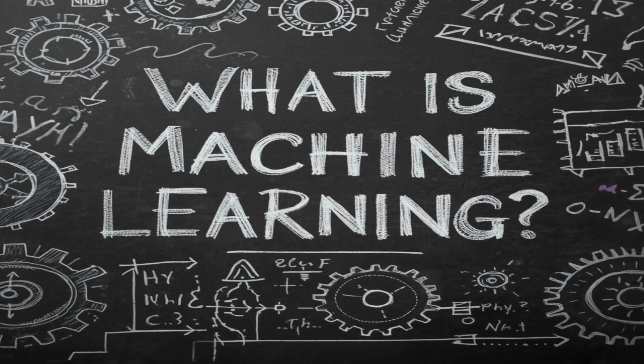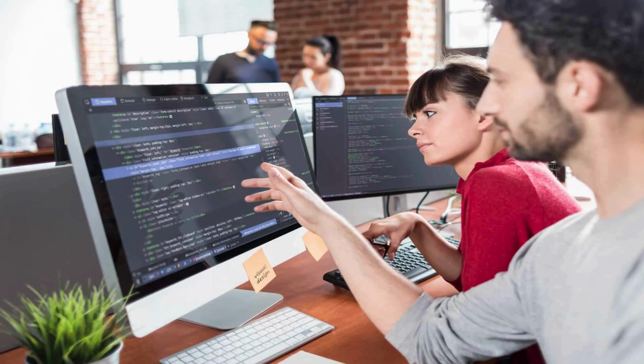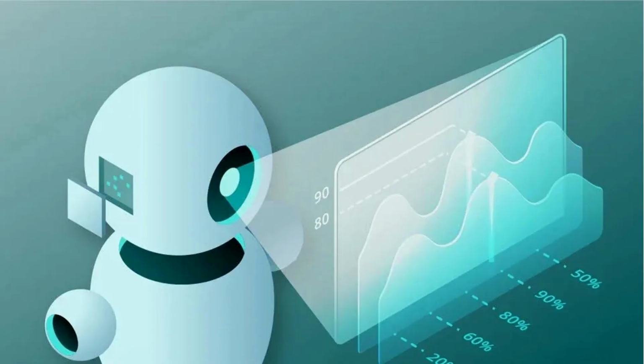What is machine learning? Machine learning is a way to teach machines using data instead of rules. Earlier, computers had to be programmed step by step. If this happens, do that. Machine learning changes that. With machine learning, we show machines examples and they learn patterns on their own. Think of it like this.